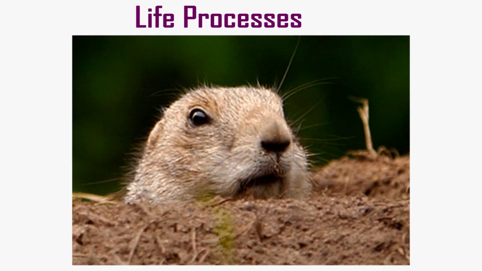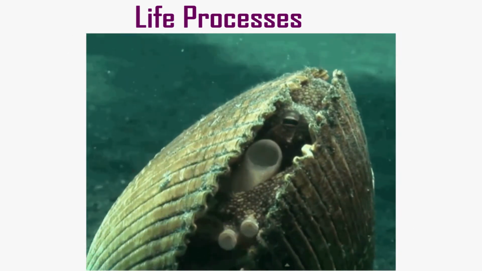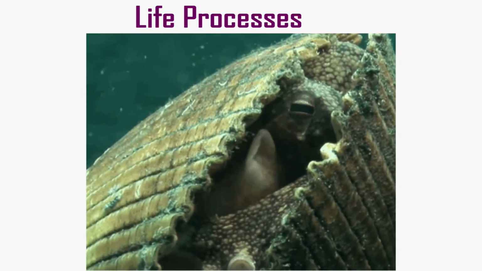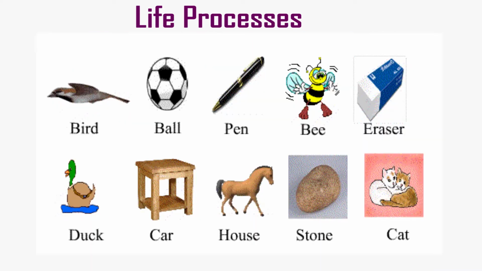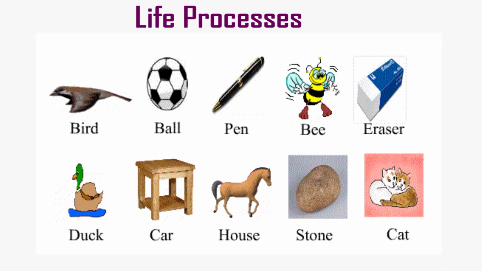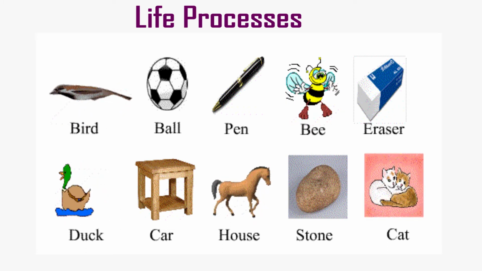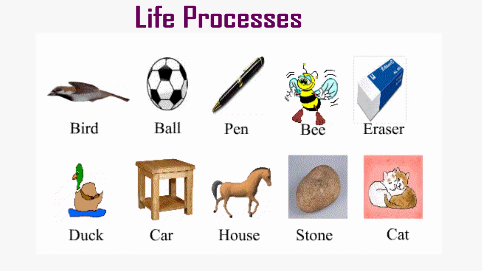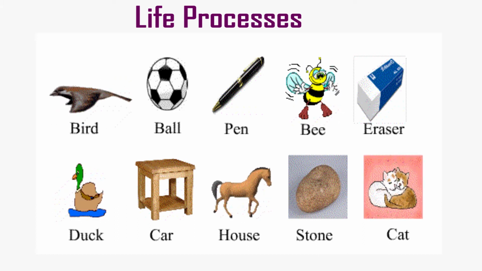First of all we are coming to the introduction part. Life processes take place in living organisms, or things that are alive. So how do we tell the difference between what is alive and what is not alive? To know this, the most important criterion to decide whether something is alive is movement.